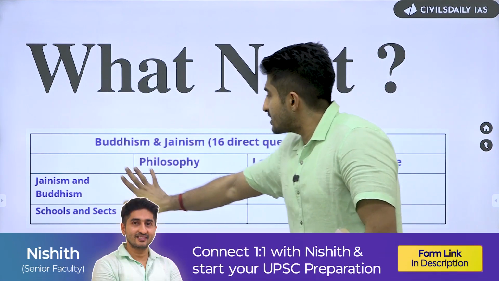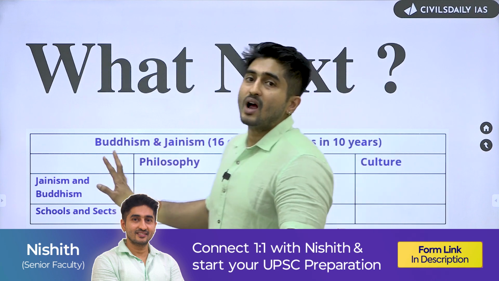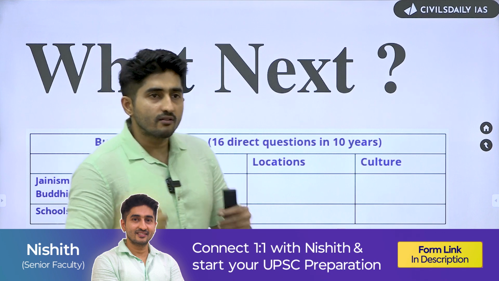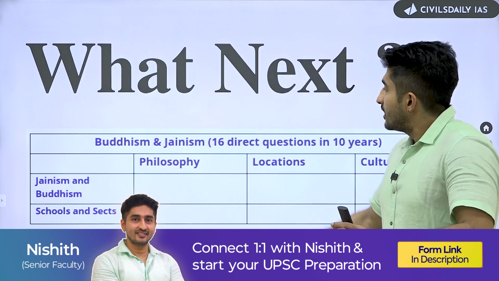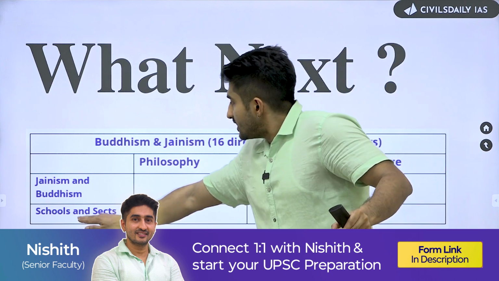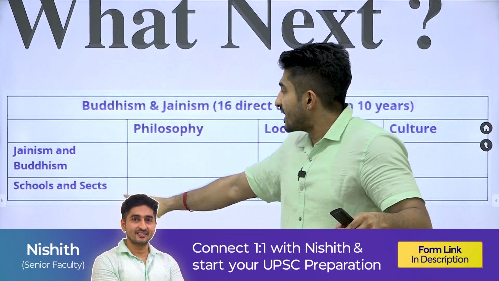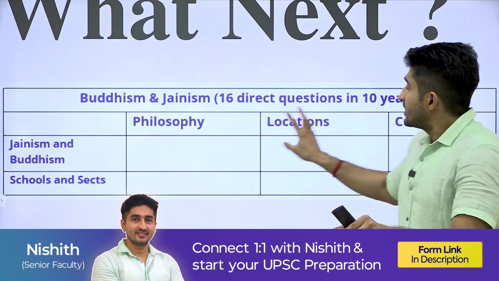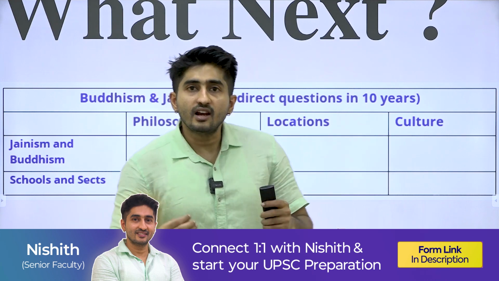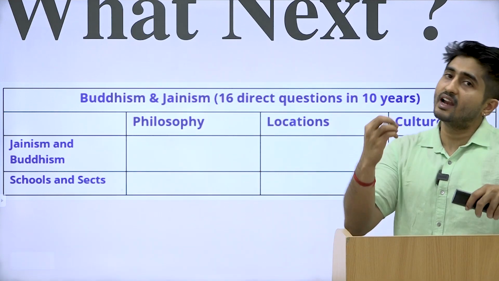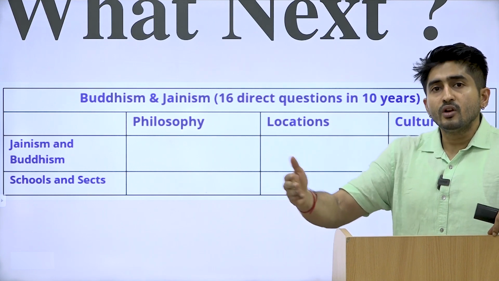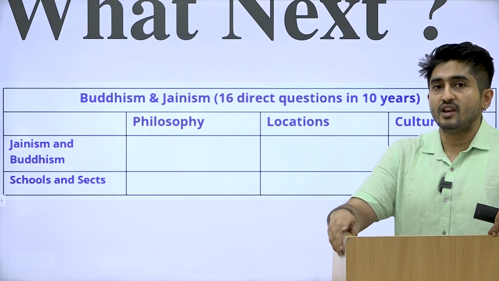If you see this, this is what you have to study in the next 2-3 days. Just open your notes, whatever topic, whatever subject, whatever book you are reading, and point out or strike out these keywords wherever they are there. And especially this particular column, that is schools and sects, the associated philosophy, some associated locations with respect to those schools and sects, and some cultural elements, if it is that important. You will get to know which is important; if you have heard that particular term during your entire year of preparation, you know that is very important.